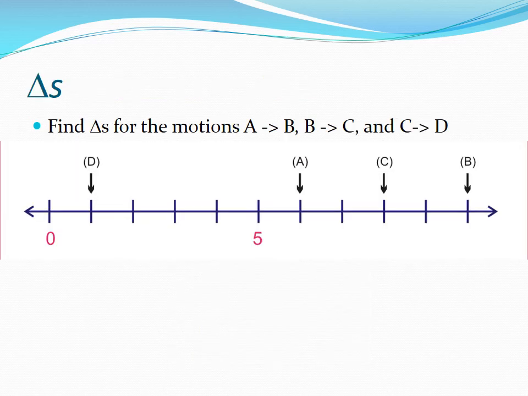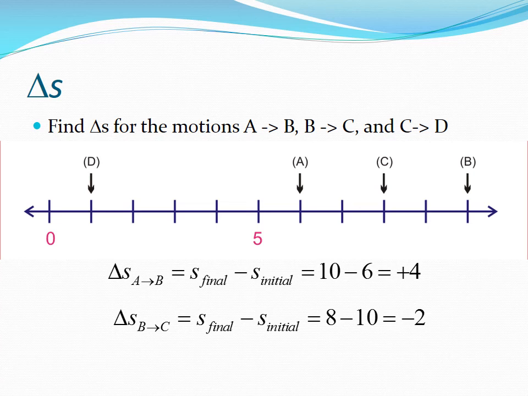The number line shows 4 positions, A, B, C, and D. Let's imagine a bee flying from A to B, then to C, and finally to D. Let's define the motion from A to B, B to C, and C to D. For the motion A to B, the initial position at A is 6. The final position is 10. The displacement is to the right and is positive in our convention.